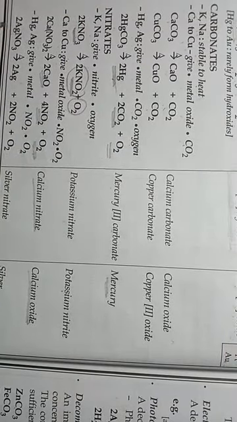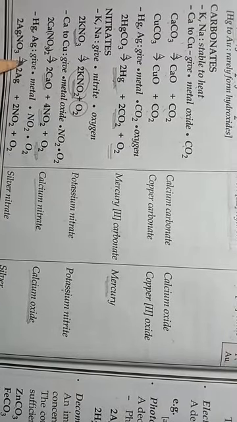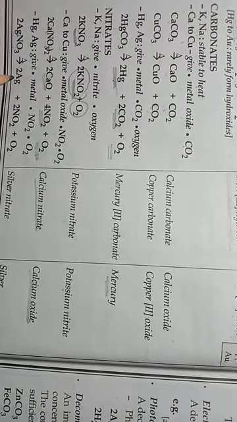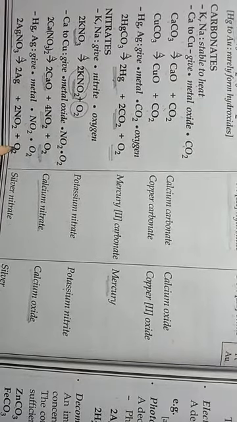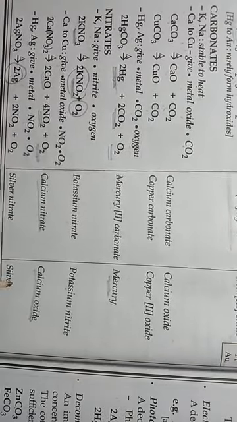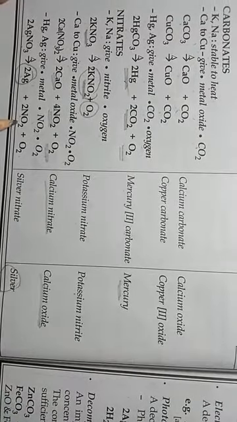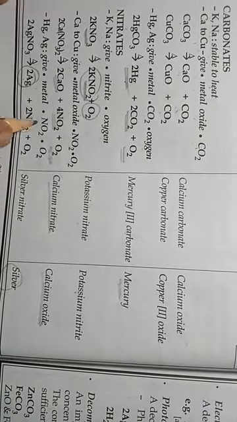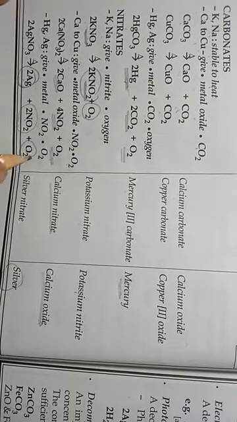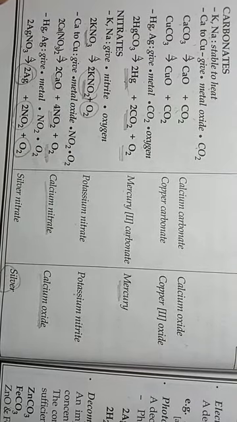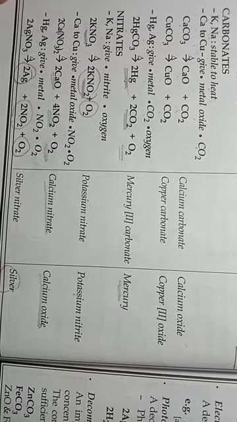Example: silver nitrate when heated is converted into silver, NO2 and O2. Silver is the residue formed here, NO2, nitrogen dioxide, is a gas, and O2 is again a gas. Okay students, so this is regarding decomposition reactions.